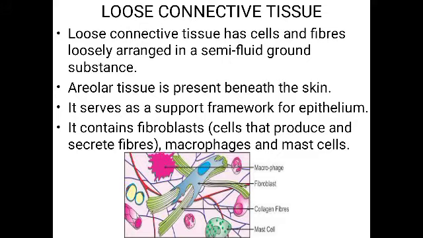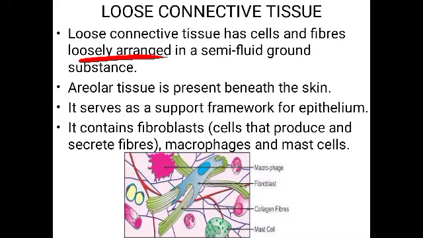Now why is it said to be loose connective tissue? Because this tissue has cells and fibers which are loosely arranged. From the name itself we can say it is loosely arranged. The loose connective tissue has cells and fibers, fibers meaning the protein fibers which are secreted by the cells.